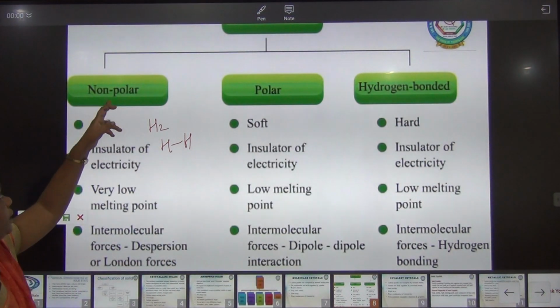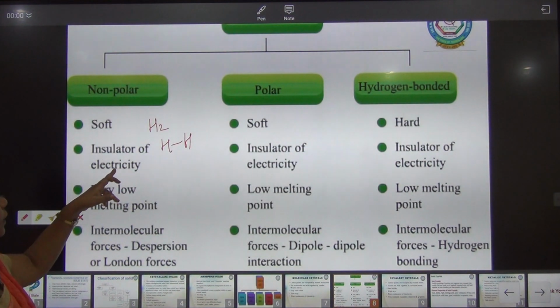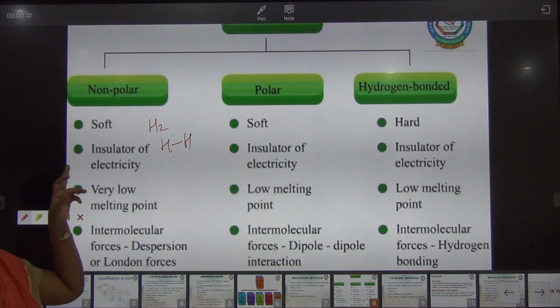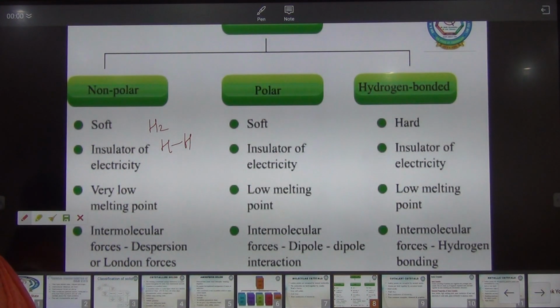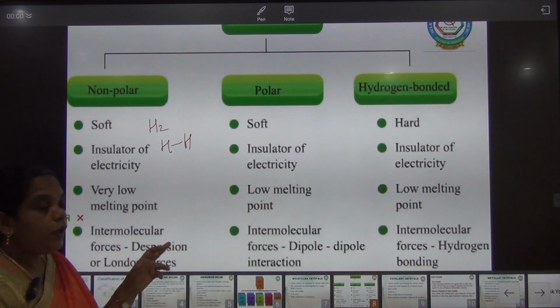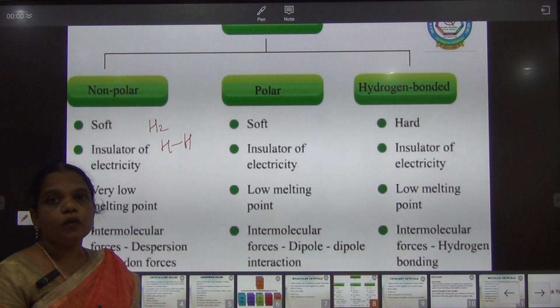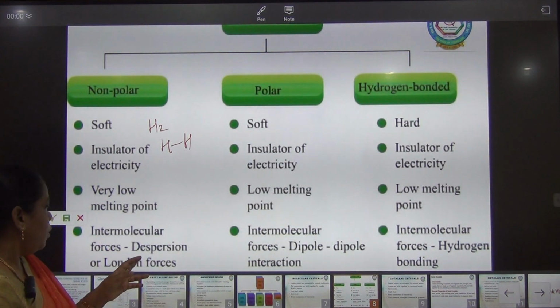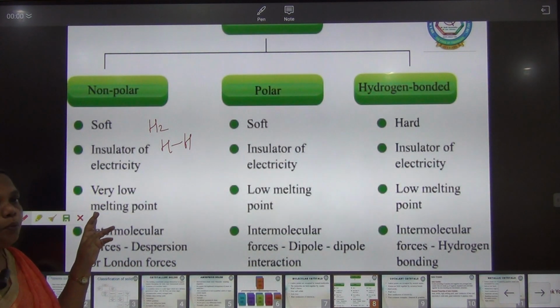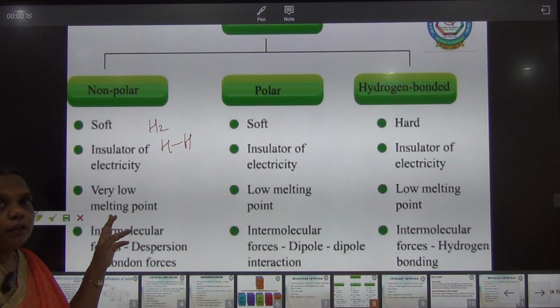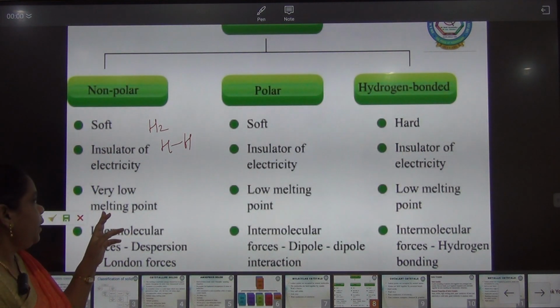So this is classified as non-polar, and they are insulators of electricity, they won't conduct electricity because they have neutral molecules, and they are held by a very weak force of attraction called the London force, so they possess what? A weak or low melting point.